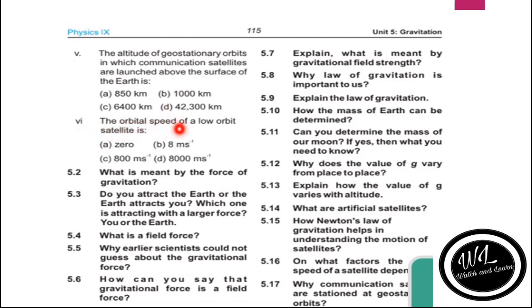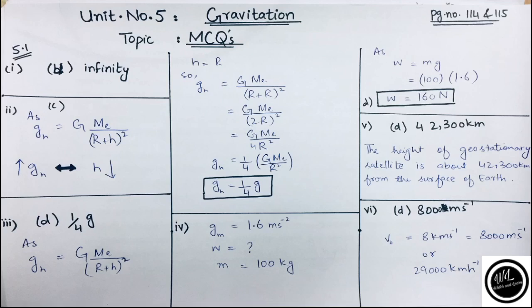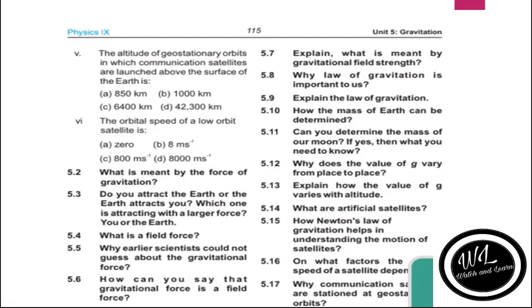MCQ 6: the orbital speed of a low orbit satellite. We have discussed it in the motion of artificial satellites that a satellite revolving very close to the earth has a speed of nearly 8 kilometer per second. If we remove the prefix kilo, kilo means 10 raised to the power 3, or we can also say 1000. So 8 kilometer per second is equal to 8000 meter per second. So the right option here is D.